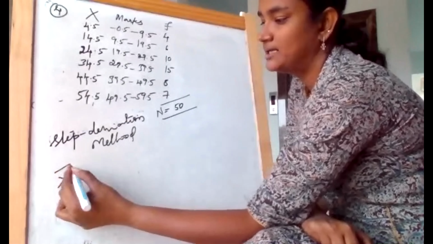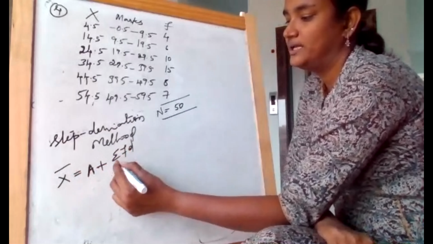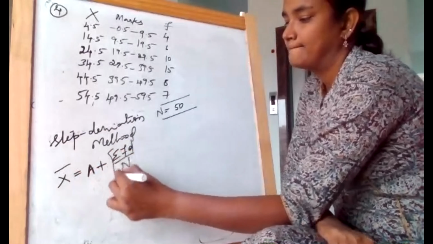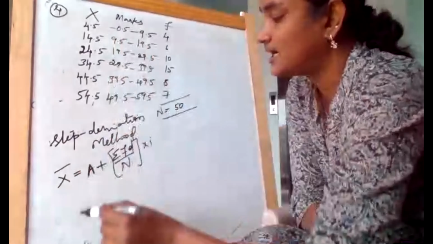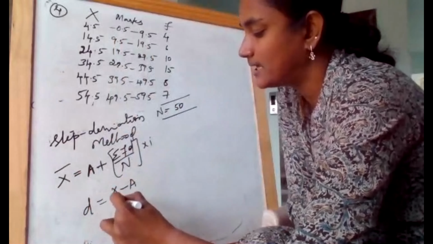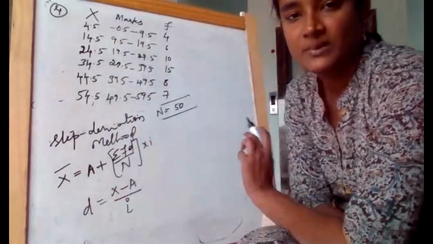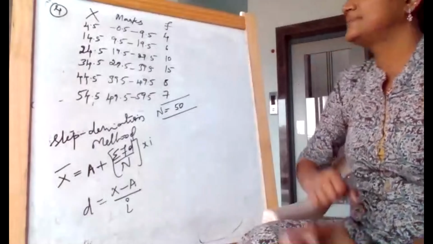For this, the formula is x bar is equal to a plus summation of f into d divided by n, into I. I'm using I also because it is a continuous class interval, where d is equal to x minus a divided by I. Okay, now let us see how we are able to derive this.